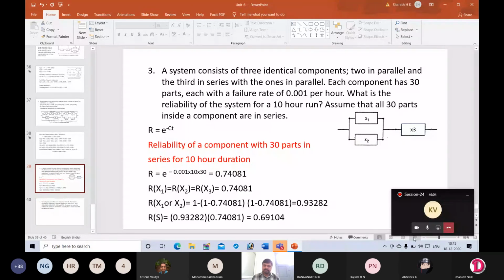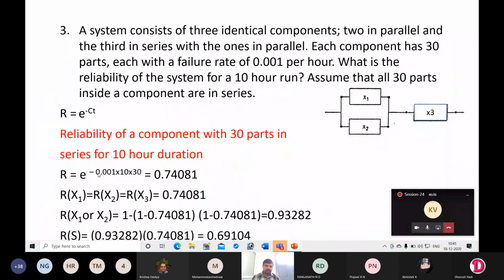Next, so this is C, this is t, this is 30. The reason is you have to add this 0.001 30 times. Okay, that is nothing but 0.001 into 30. Okay, so you will get the reliability of the subassembly.